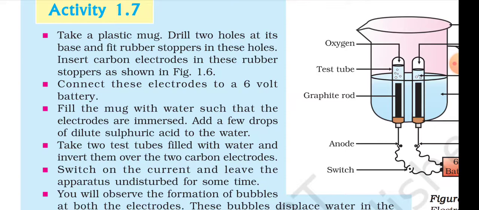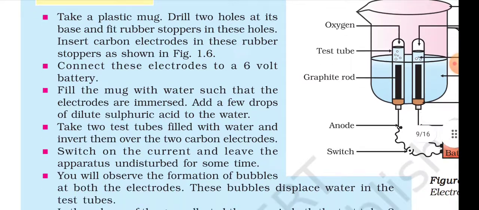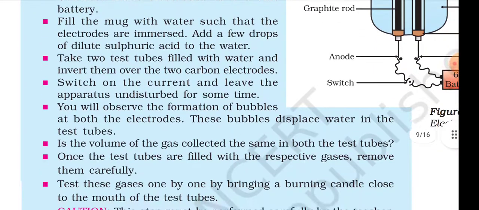Connect these electrodes to a 6-volt battery. Fill the mug with water such that the electrodes are immersed. Add a few drops of dilute sulfuric acid to the water. Take two test tubes filled with water and invert them over the two carbon electrodes.